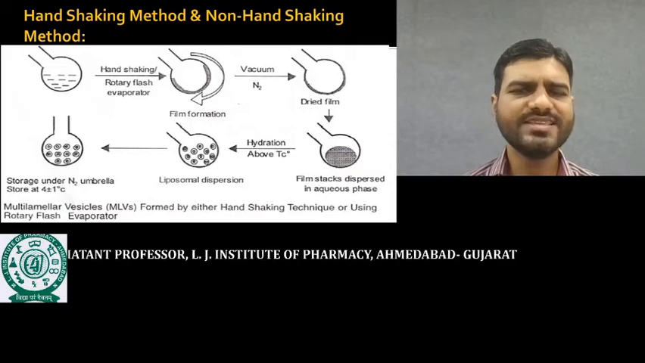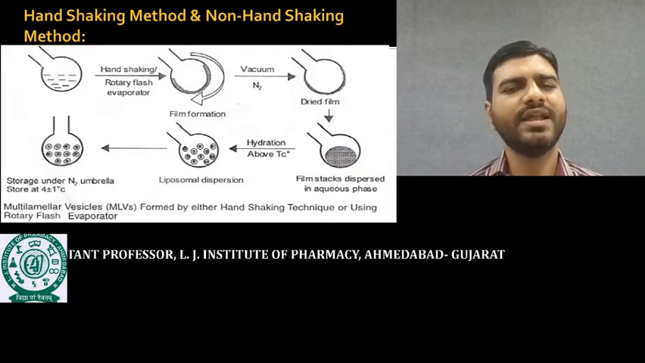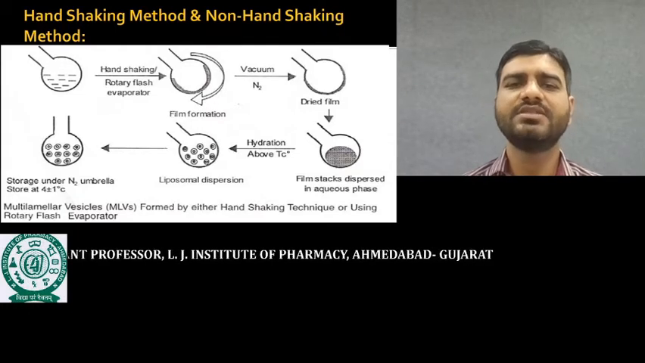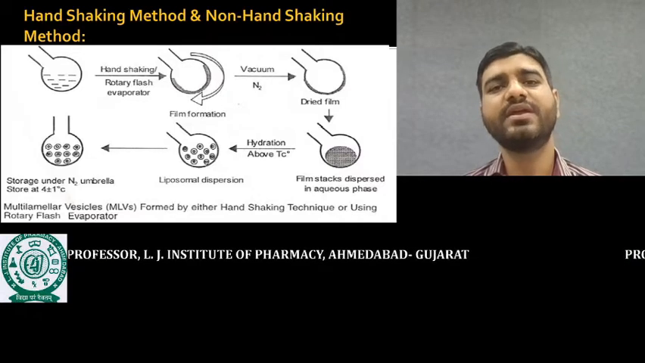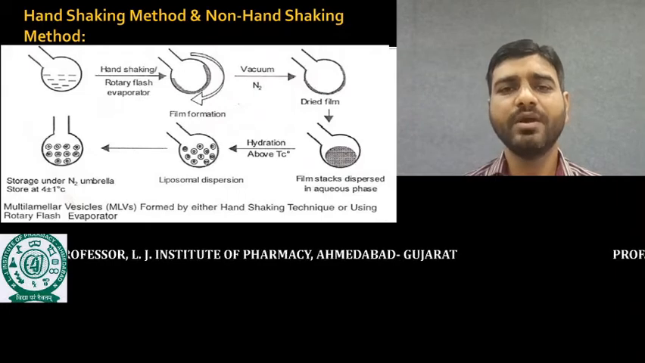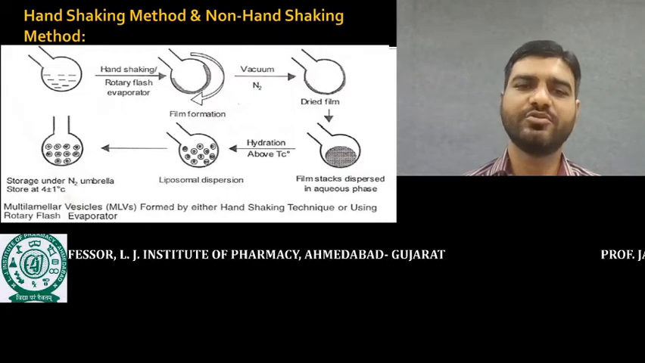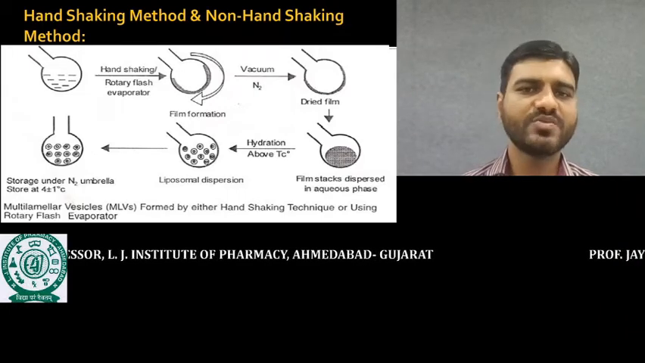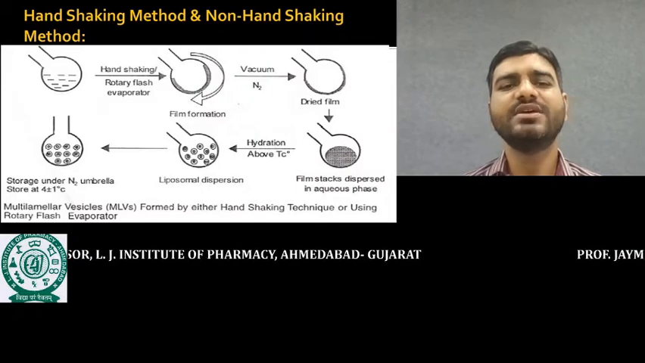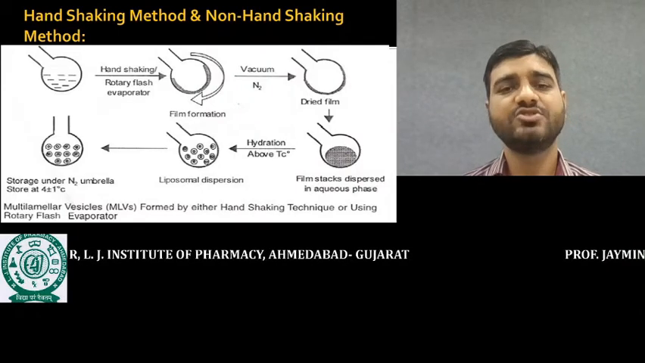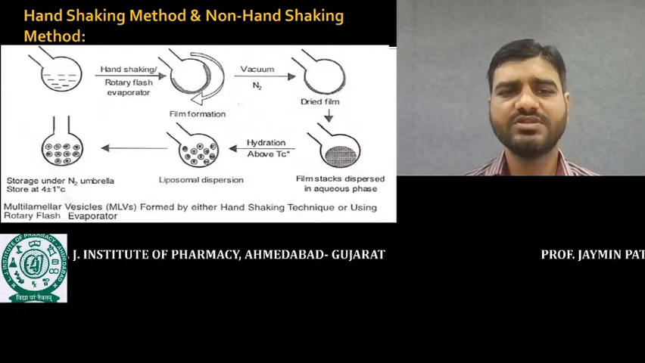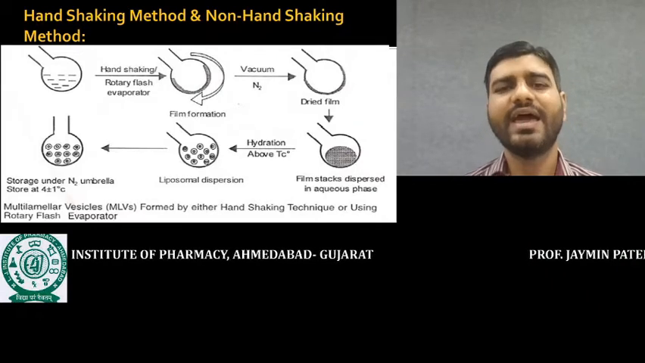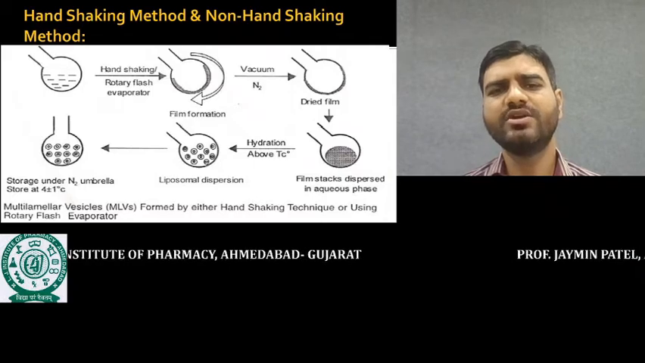Okay, here in this method, what to do? Simply, in a round bottom flask we will take the phospholipid, and cholesterol is used as a buffering agent. Cholesterol improves the fluidity of these liposomes. So cholesterol as well as phospholipid, both are dissolved in a suitable solvent in which solubilization is there. That solution is taken into the round bottom flask, and this round bottom flask